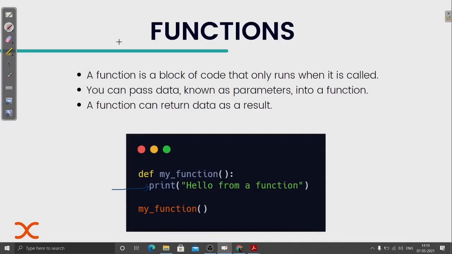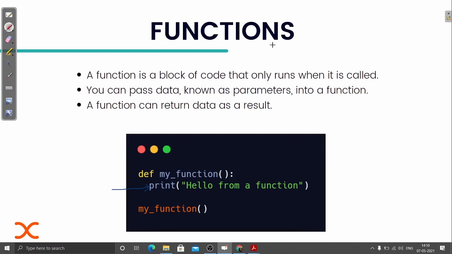So this makes the code short, and it helps us. So what is the importance, or why should we study functions? Consider this situation: you want to write some specific part of code multiple times. You need to use it and write it multiple times. So what do we generally do? If I don't have any idea about functions, I will simply copy paste that specific part of code and paste it everywhere I use it. Yes, that's the simplest thing that I can do.